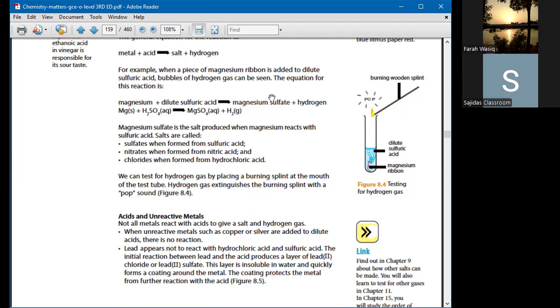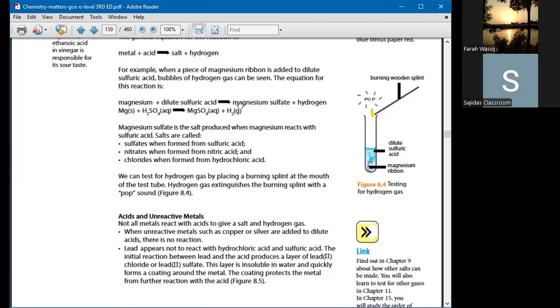So if they ask you that magnesium reacts with sulfuric acid to form this and this, how is a student going to identify whether hydrogen gas is present, or how do you confirm it? There are two key words in your marking scheme: pops in a flame. The shortcut test for hydrogen gas, if you just have a one line answer or one mark answer, you just write pops in a flame.